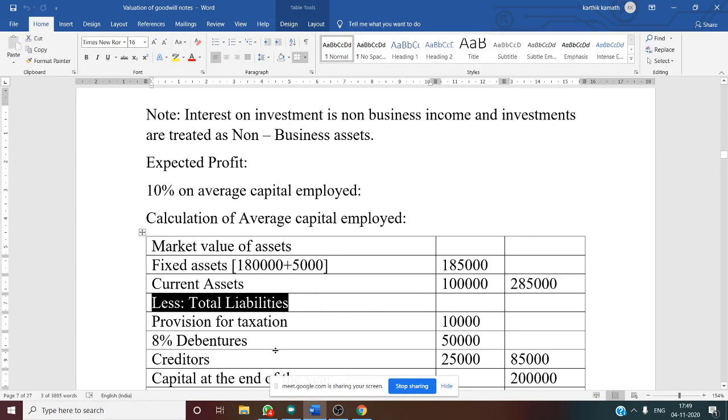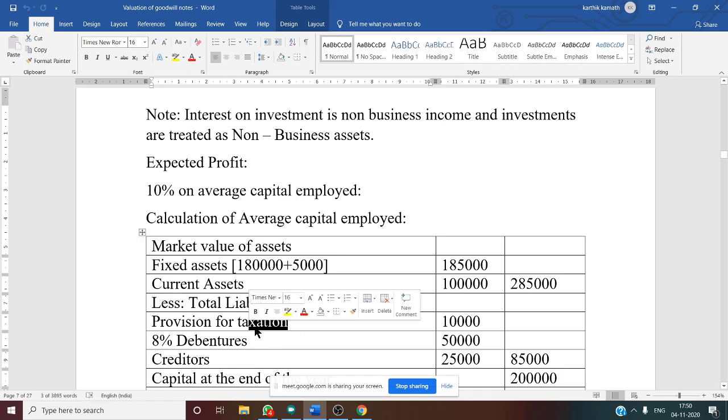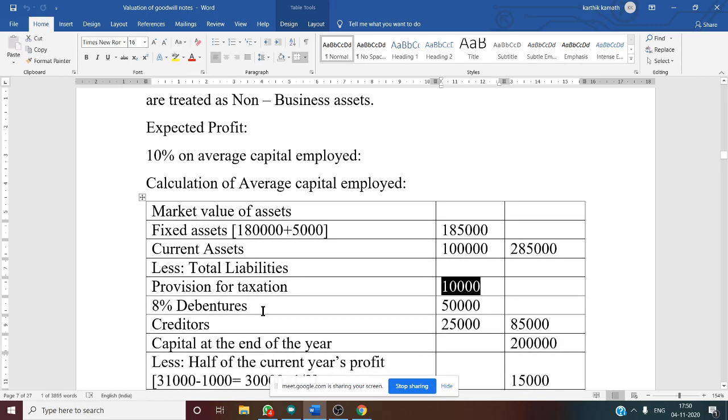From that you need to deduct the total liability. Total liability includes external liability, provisions, and contingency. So provision for taxation given in the balance sheet, liability side, 10,000. 8% debenture, again given in the balance sheet, liability side, 50,000. Creditor, 25,000. So total liability is 85,000. We want capital employed, CE, at the end of the year, which is asset minus liability. That is 2,85,000 minus 85,000. You will get 2 lakh as capital employed.